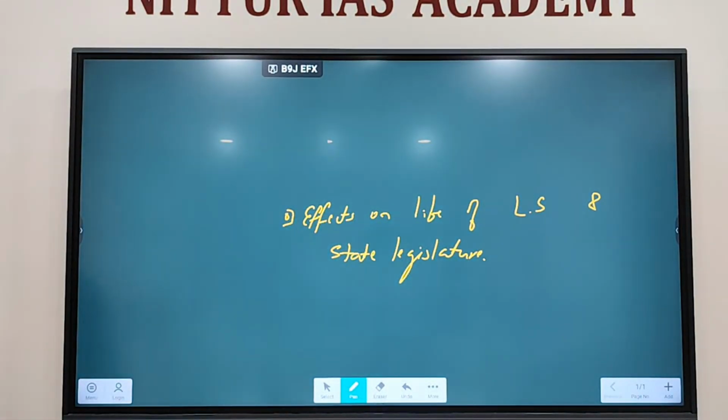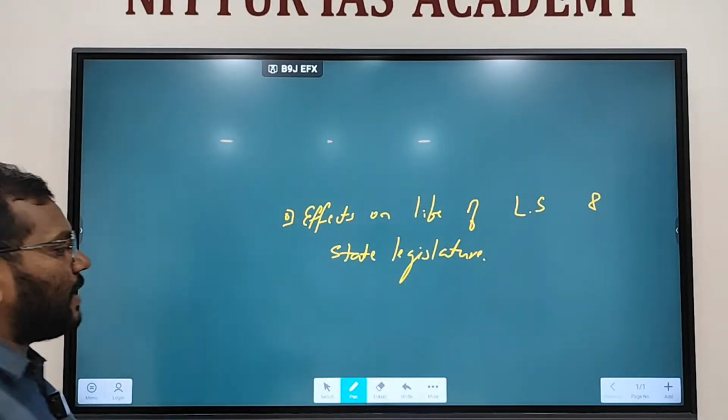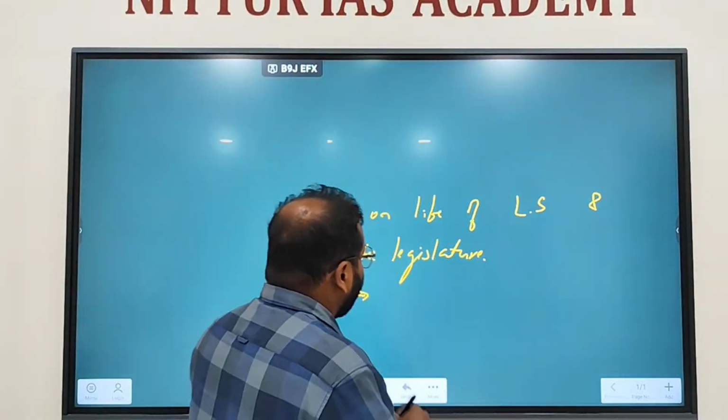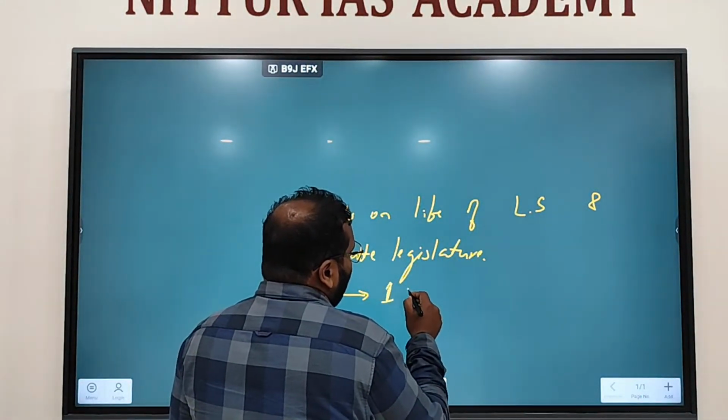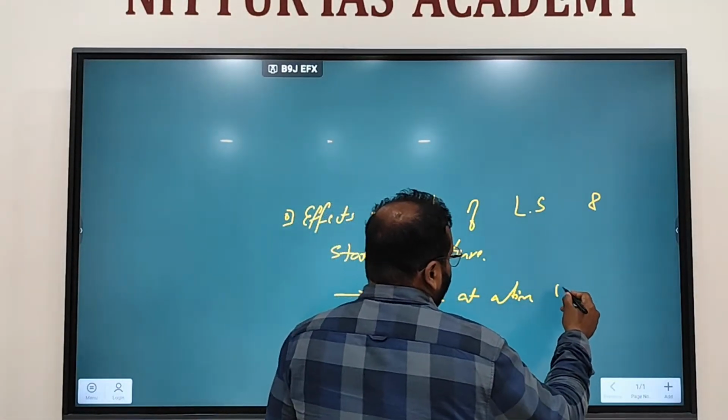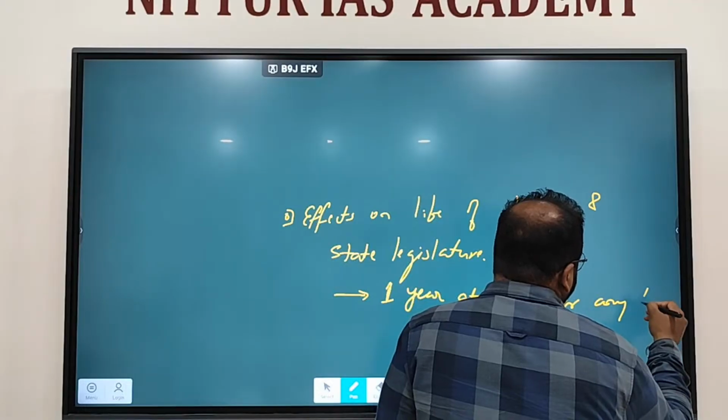The life of Lok Sabha and state legislature can be extended 1 year at a time during national emergency, for any length of time.